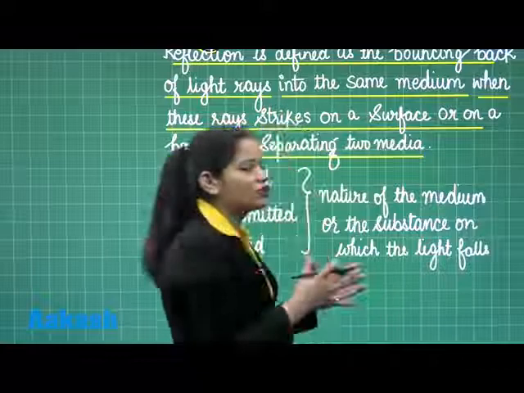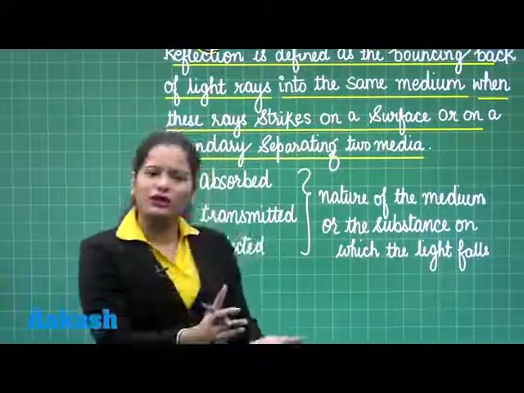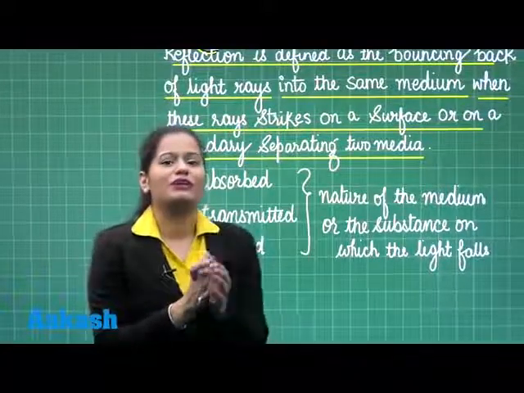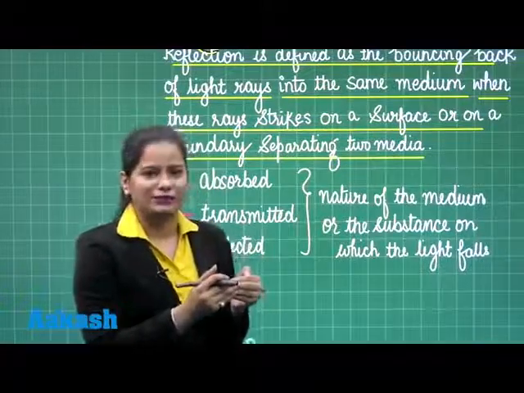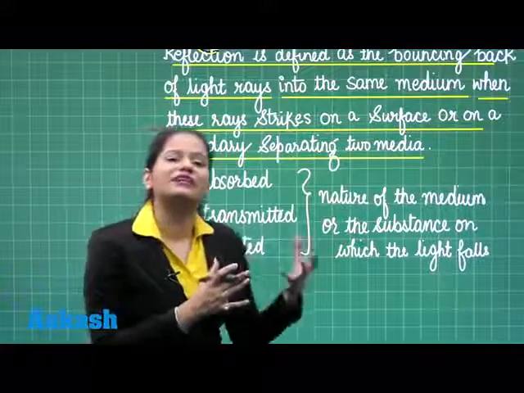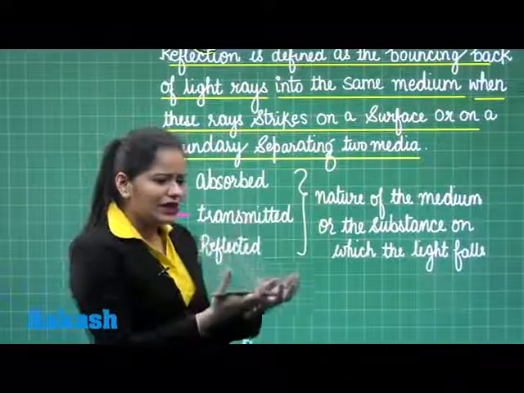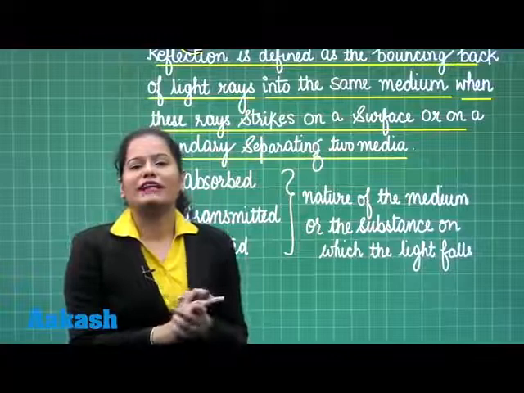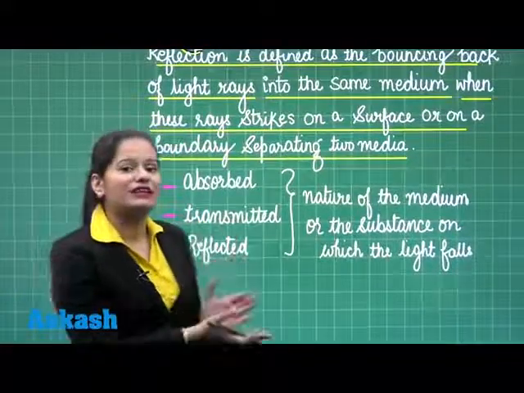For example, if we talk about a blackboard, it appears black because it absorbs all the light that is falling on its surface. On the other hand, if we talk about a glass sheet, student, it transmits all the light that is falling on it, and hence it is called a transparent medium. Again, a mirror reflects almost all the light that is falling on its surface, so that's why it is a reflecting surface.